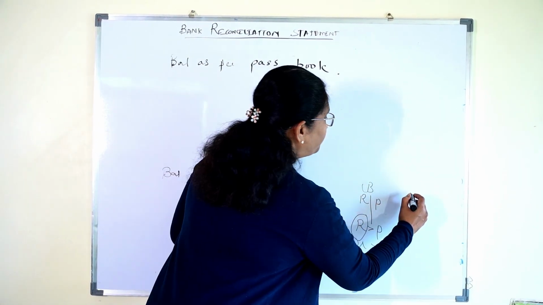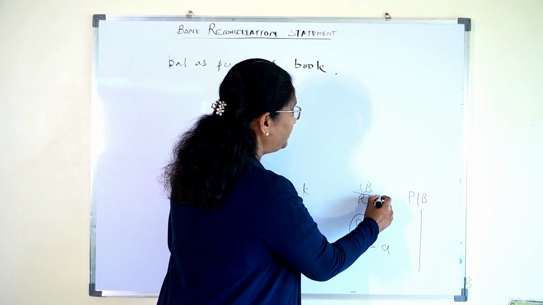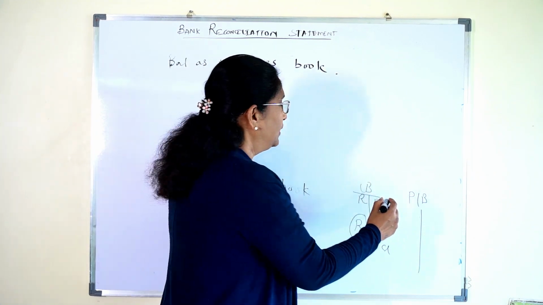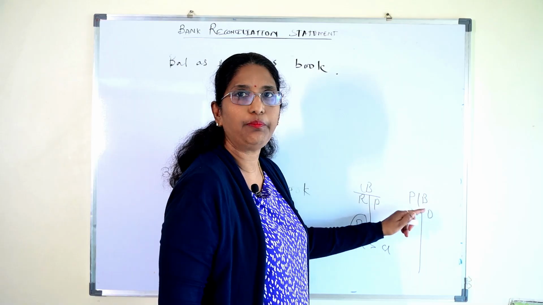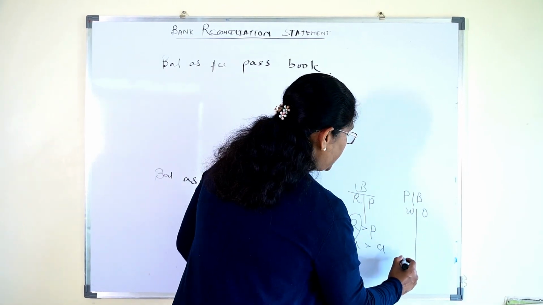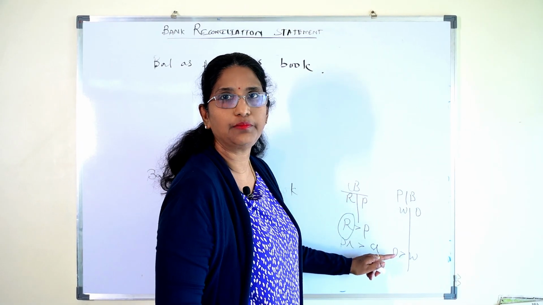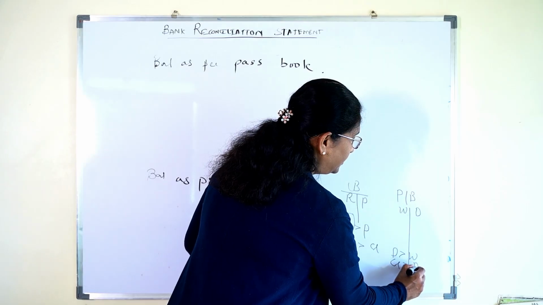Now the passbook is maintained by the bank, while the cash book is maintained by the account holder. In the passbook, debit will be withdrawal and credit will be deposit. Favorable balance again means deposit is greater than withdrawal, that means your credit balance is greater than debit.